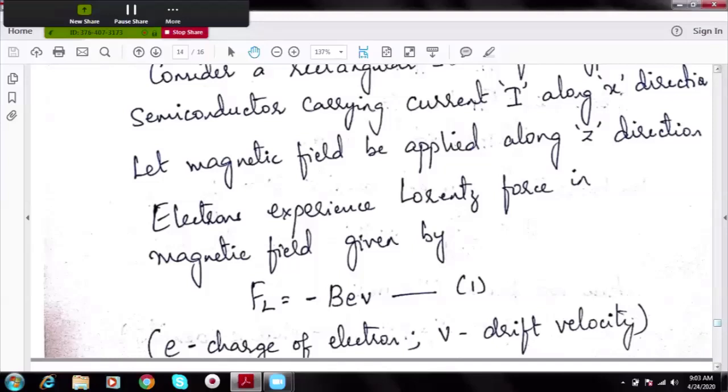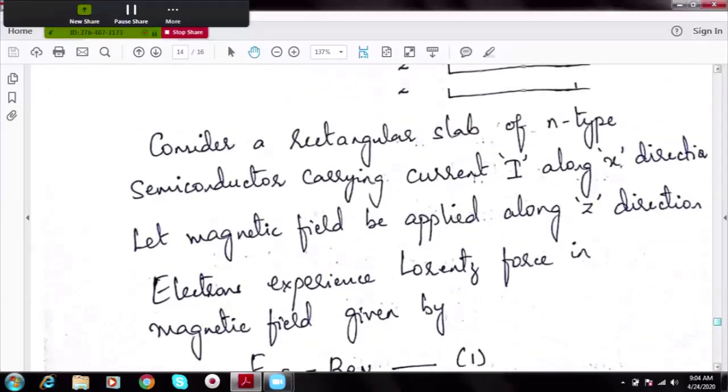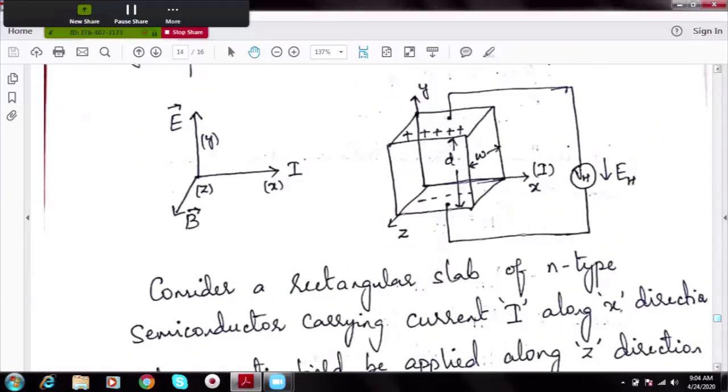Theta is 90 degrees in our case because the angle between current and magnetic field is 90 degrees. So sine theta is 1. So Lorentz force becomes only minus BeV, where B is the magnetic field, e is the charge of the electron, and V is the drift velocity or velocity of the electrons. So all the electrons flowing along x-axis experience Lorentz force.